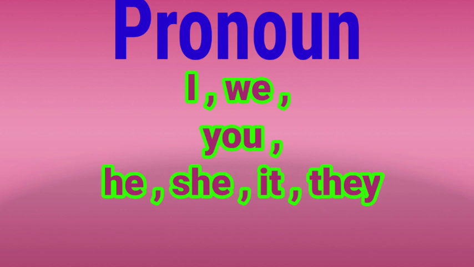Already you know, first person singular I, first person plural we, second person singular and plural you. For example, you are a student, singular. You are students, plural. So you refers to both singular and plural. Next, he, she, it, that is third person singular. They, third person plural. Do you understand?